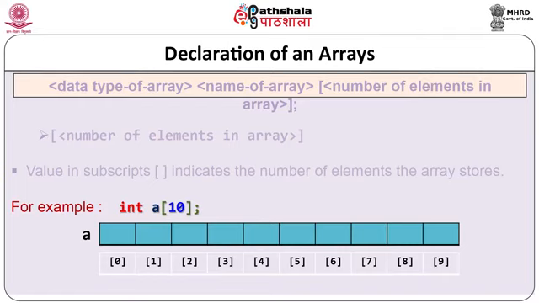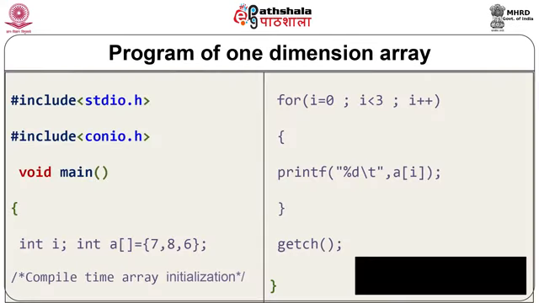Indexing of array elements is done from 0 to 9. In this you can see array has 10 bytes of space where the integer data can be initialized. Now you can see one of the simple programs on one-dimensional array. In this program you can see there are 3 elements taken or initialized in array, and these elements are